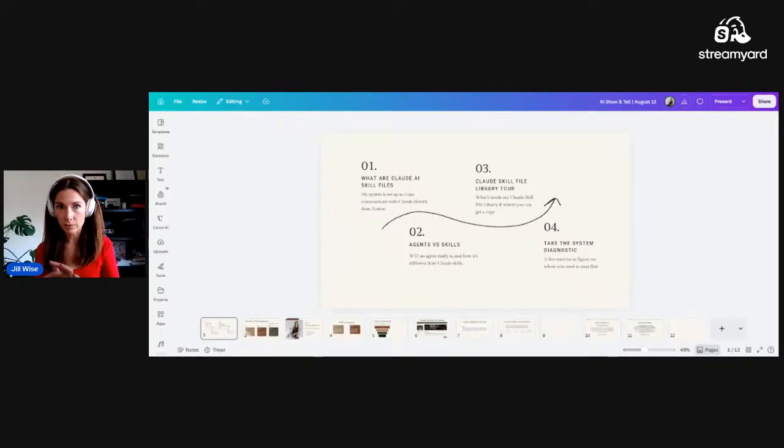Today, we are going to cover skill files once I know that we're actually live here. View channel, live. There we are. Okay. So today we're covering skill files.